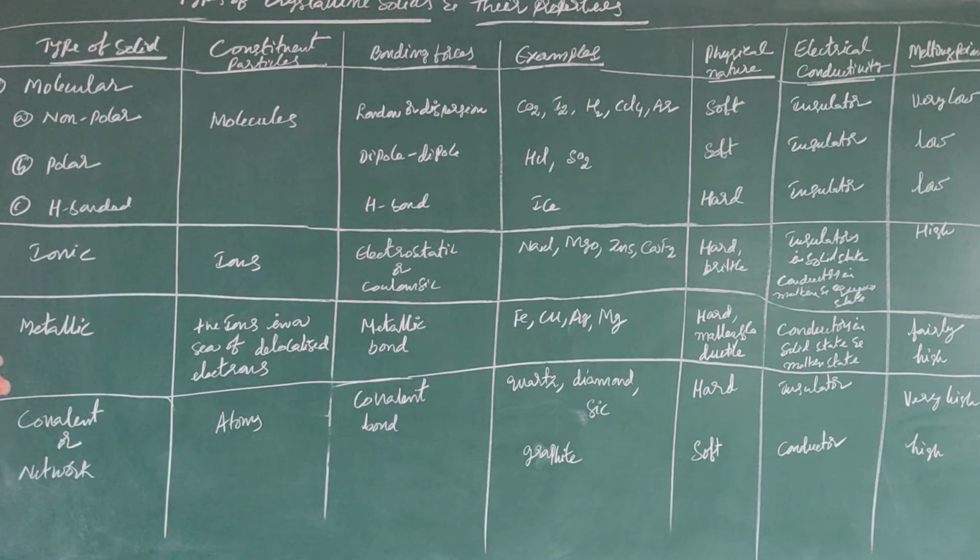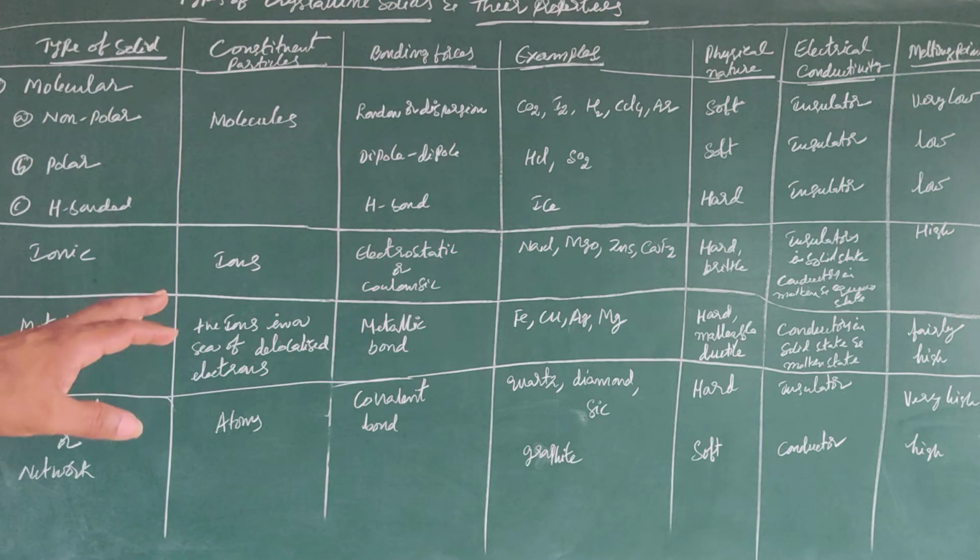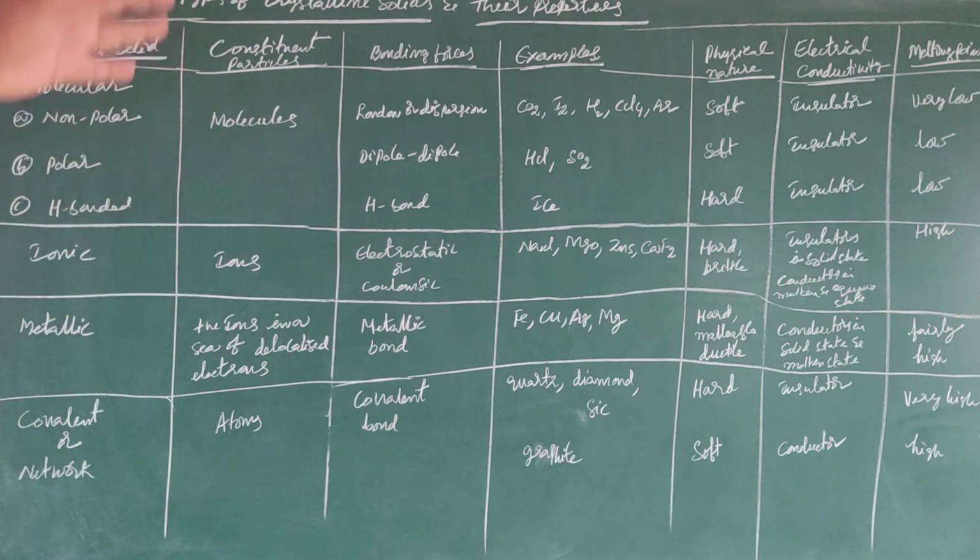In the case of metallic solids: iron, copper, silver, magnesium. These are the examples. Most of the metals are like that. The next one, in the case of covalent or network solids: quartz, diamond, SiC (silicon carbide), graphite. So if you observe, these are the examples of the respective solids.